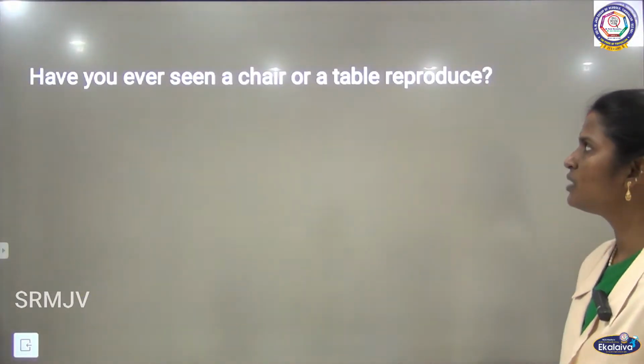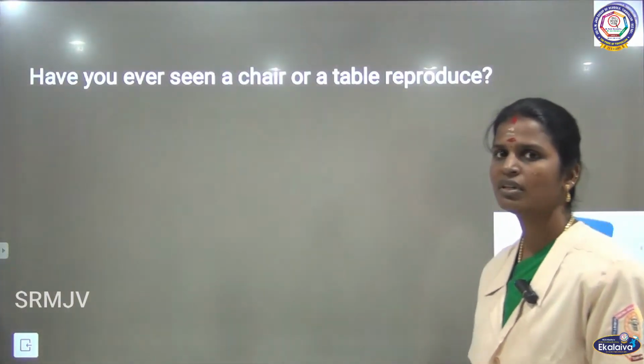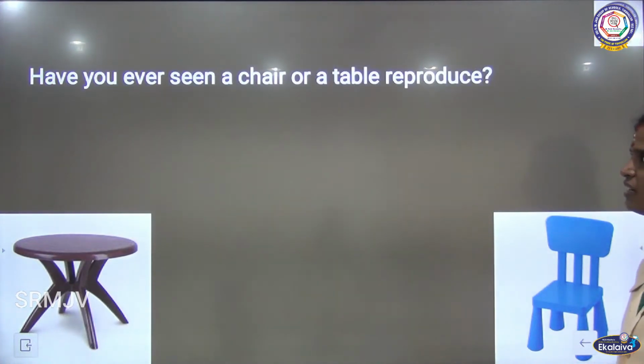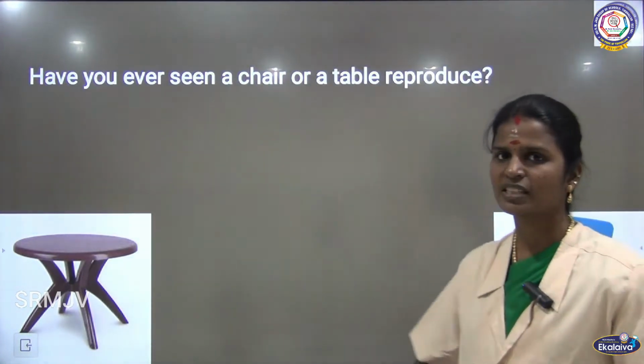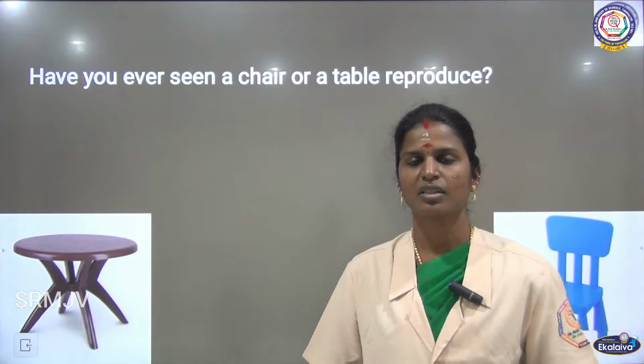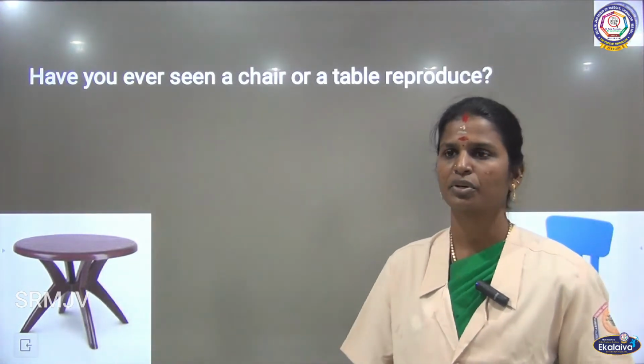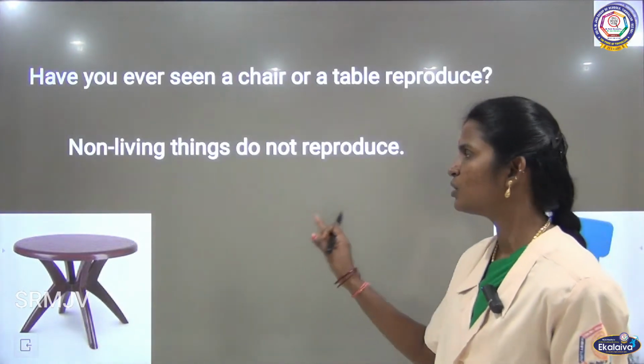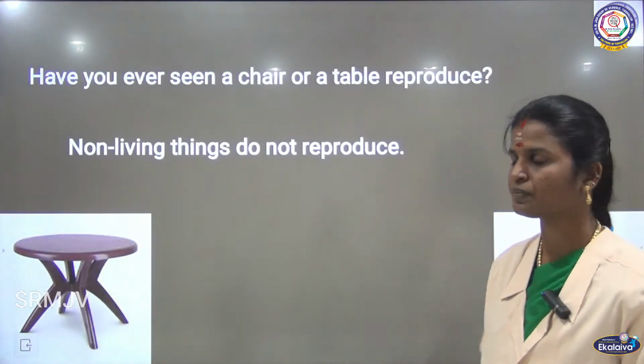And have you ever seen a chair or a table reproduce? Never. So chair and table do not reproduce. The same way, all non-living things in this world do not reproduce. So the answer is non-living things do not reproduce.